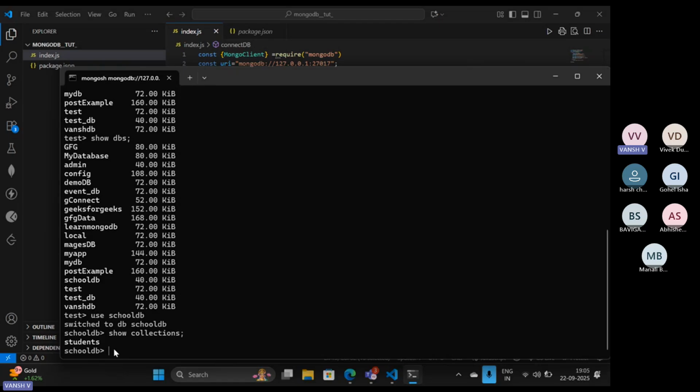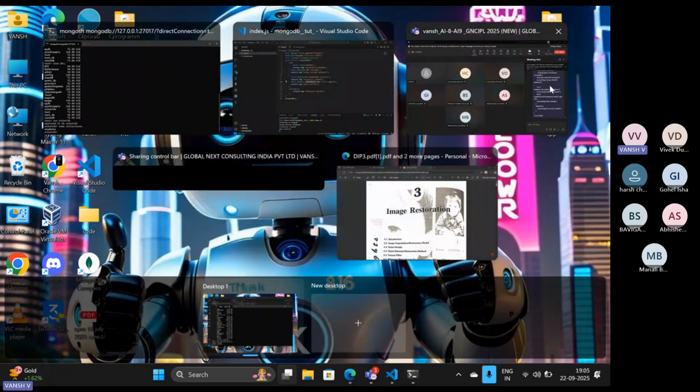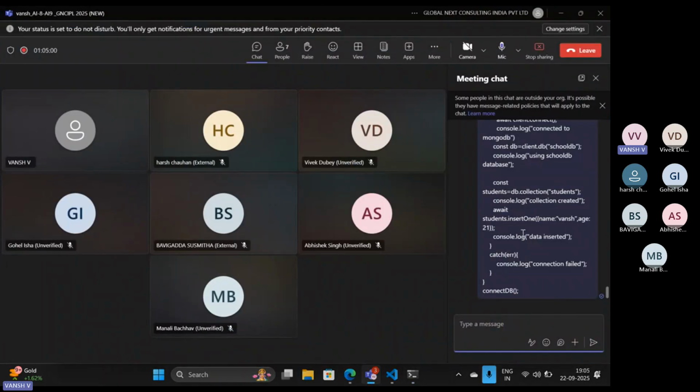Okay, so I hope that it is clear to you. Just try to execute it at your end and create it. Then we are going to insert multiple values. Anyone executed it?